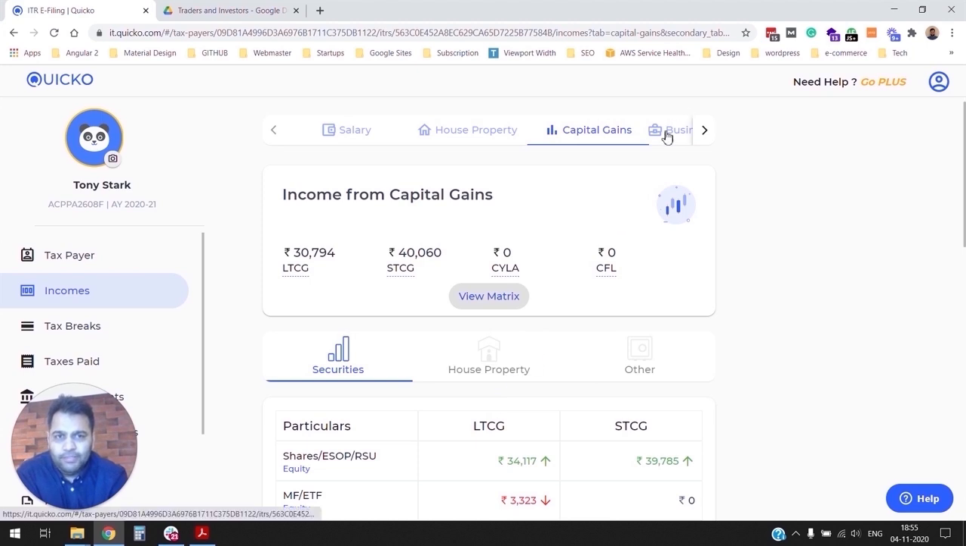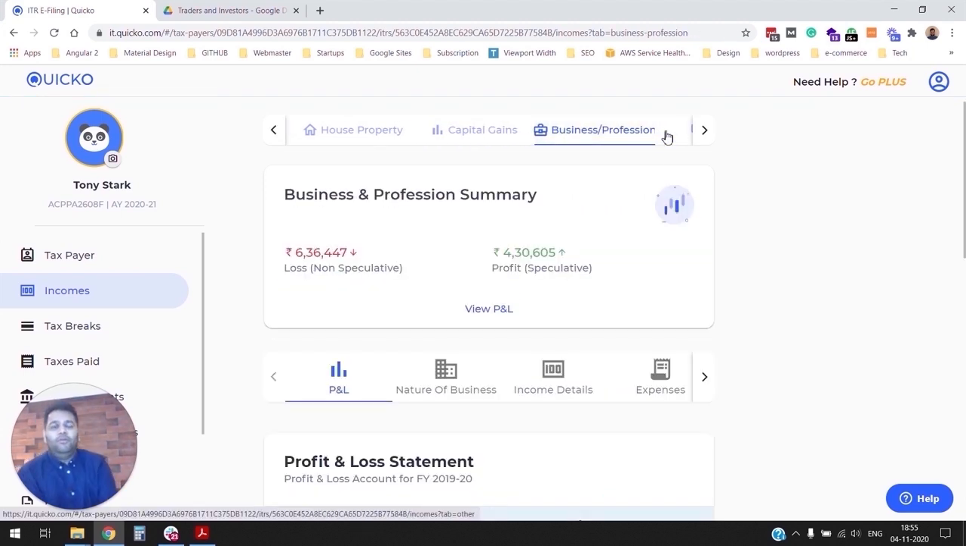Now let's quickly navigate to business income. A lot of traders get confused about why they have to report business income. For your knowledge, if you've done intraday trading, where you haven't taken delivery of the underlying financial instrument, then it's considered speculative business income. Quicko automatically imports your intraday trading activity, your turnover, profits, and losses, and reports it as speculative business income. Also, if you've been doing derivative trading like futures and options, then that gets reported as non-speculative business income.